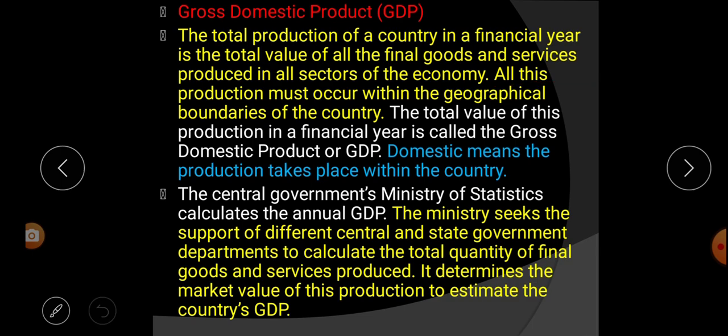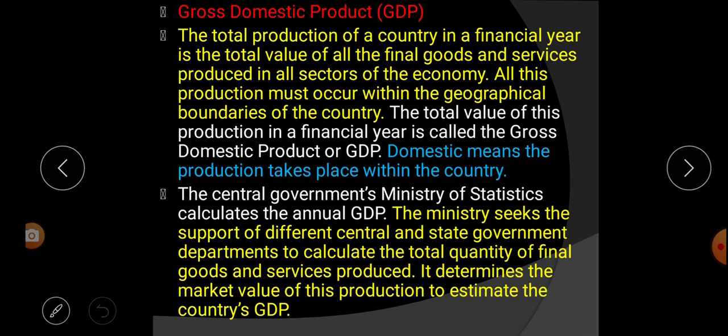So what is the total production of the country in a financial year? That means all the goods and services which are produced within the country throughout the year. That is called what? The total production of a country. The total value of this production in a financial year is called the gross domestic product, or GDP. What is GDP? The total value of the production of a financial year is called gross domestic product, or GDP. The short form of gross domestic product is called what? GDP. That means the total value of the production in a financial year.